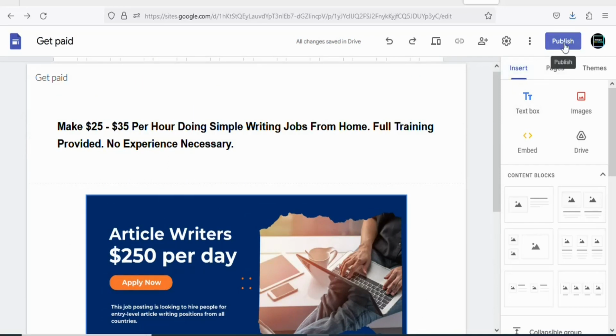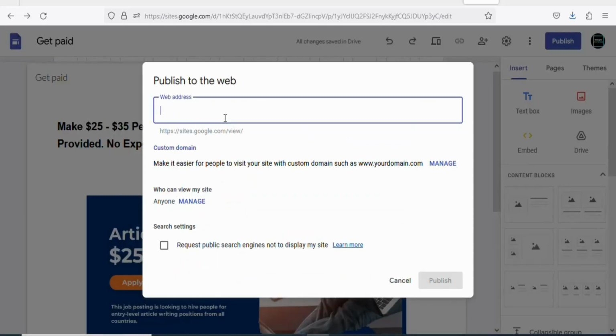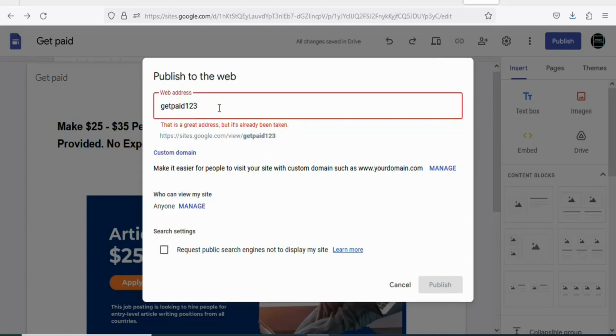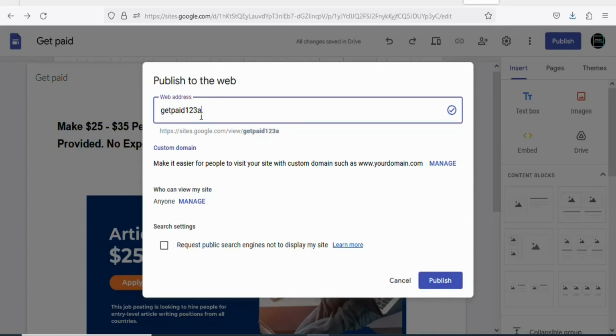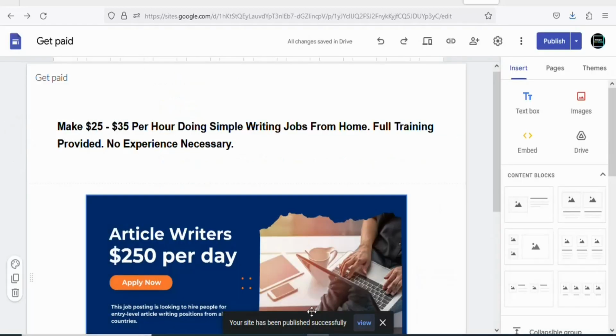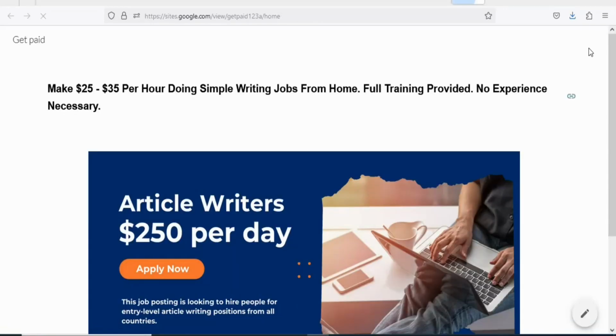To publish it, click right here, publish. Once you click on it, you are going to give a web address. You can type any web address that is available. So type something like get paid 123, something like this. That is not available, 123a. Get paid 123a. Once that is available, you are going to click right here, publish. Once you click on publish, you can see your landing page has been published. Click right here, view, so that you can see your landing page. Once you click on view, you can see this is your landing page.